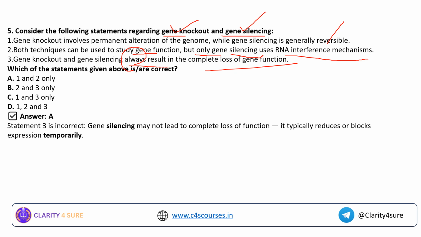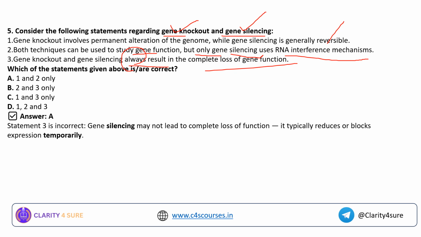But in gene knockout we can permanently edit that, but not in the case of gene silencing, whereas gene silencing is a temporary change that we are making to that particular DNA sequence. It is to study that particular DNA molecule: by silencing a part of a gene, how it will behave without that particular gene.